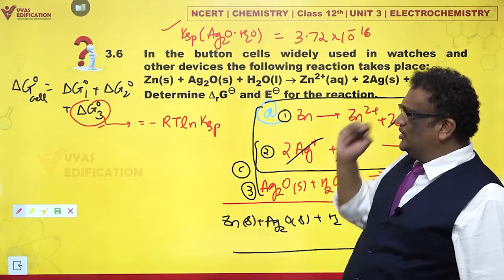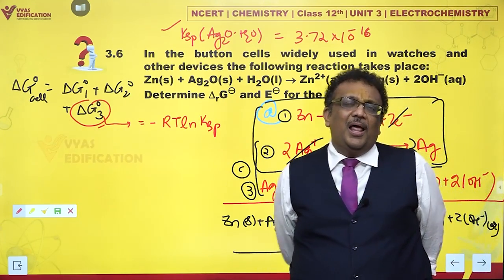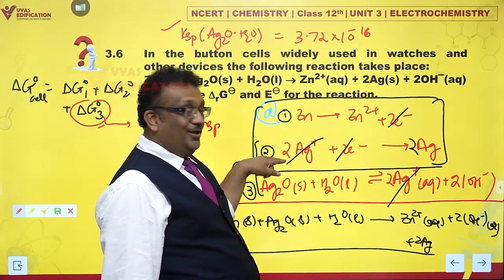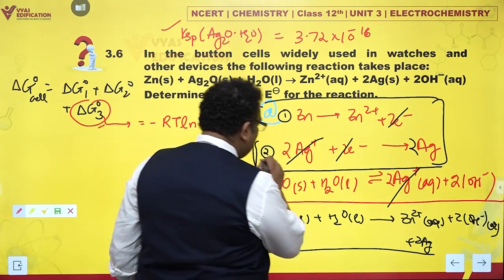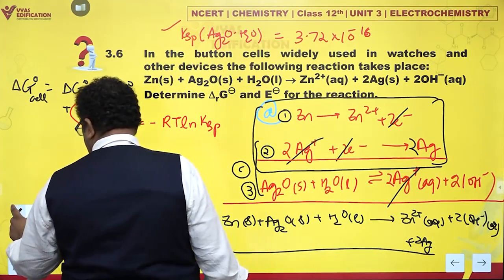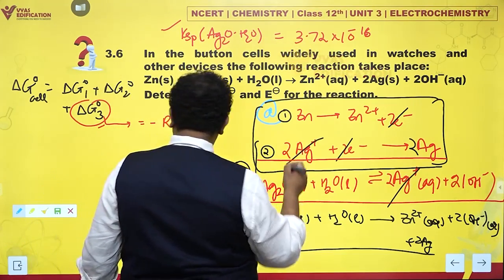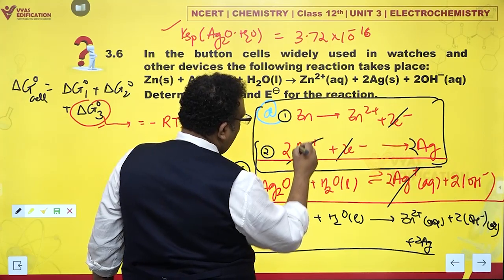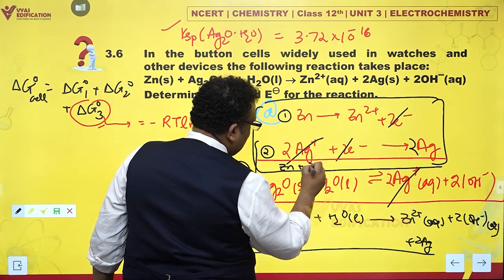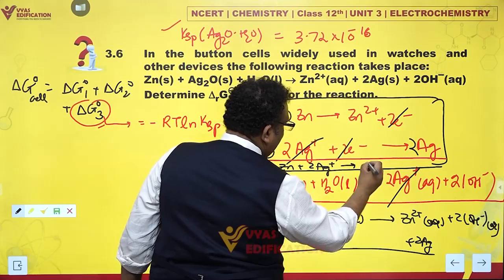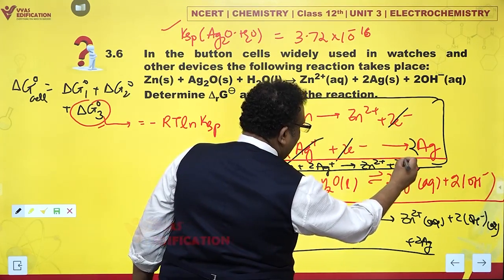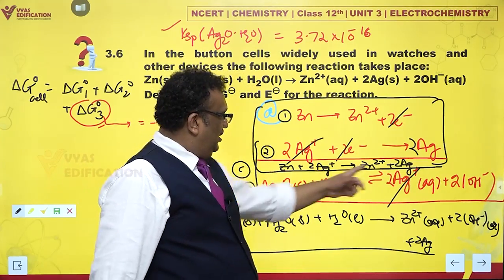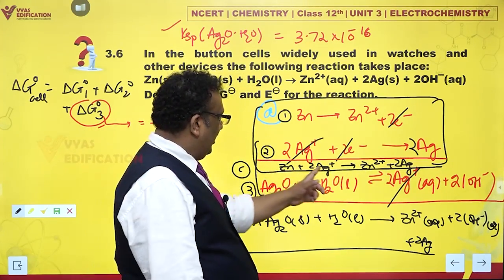Yes. Do I know delta G1 naught and delta G2 naught? Well, actually I can discover them. How? If you just add this much, you get a different cell. Can I just scribble down the cell here in a different ink so that it becomes visible to you? I believe I can. It is going to be zinc plus 2 times Ag plus, giving you Zn2 plus and 2 times Ag. Now this is a very regular cell made by metal ion electrodes.